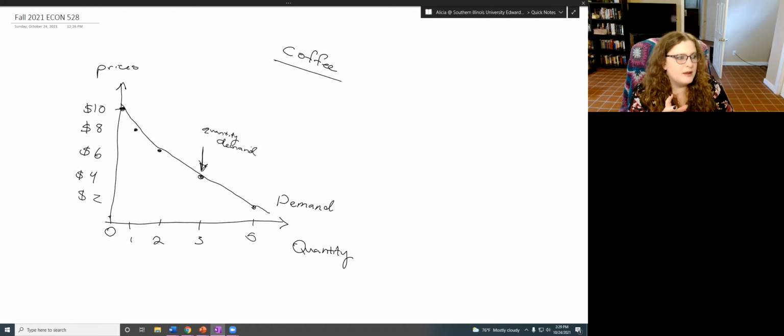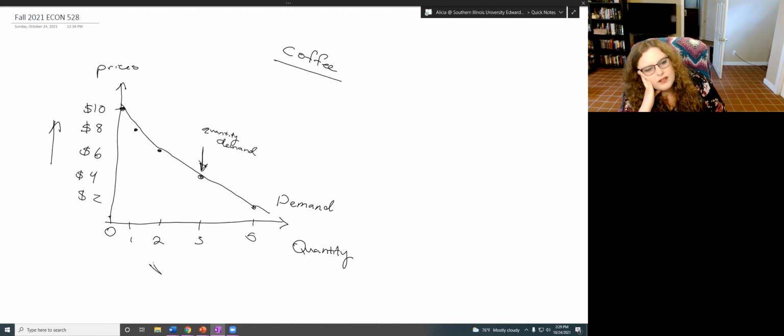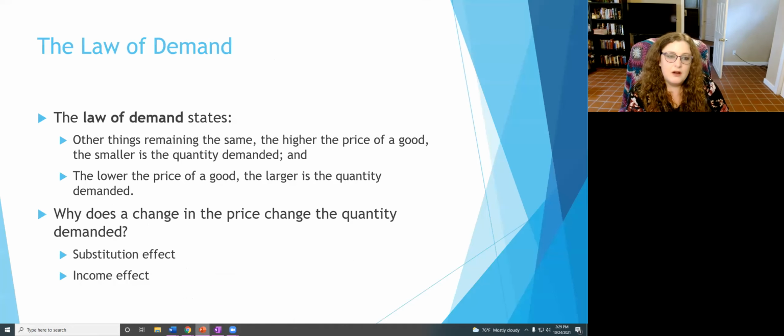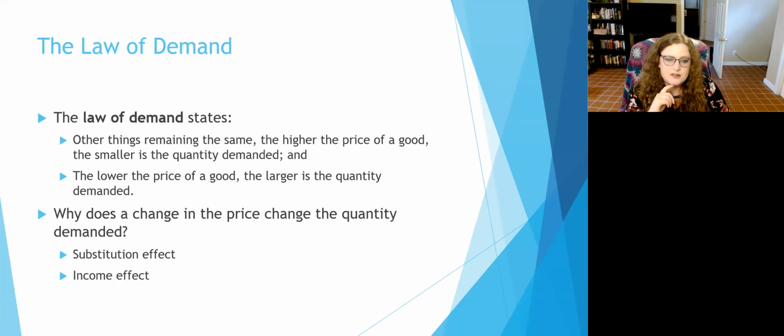Super easy. That's what the law of demand basically says, is other things remaining the same, as these prices go up, I want less things. You know, it's not as scary when you start to think about it, right? All right, well, let's keep thinking about a couple of things. Well, there might be some things that change the price and quantity of things that are demanded.